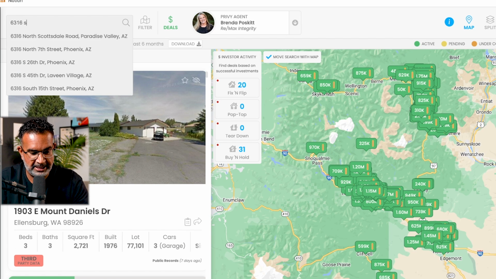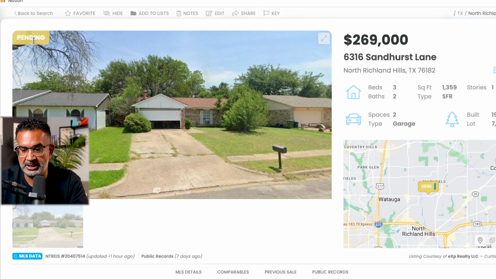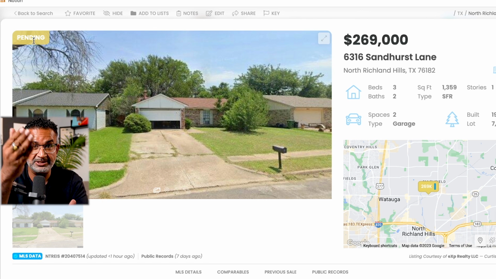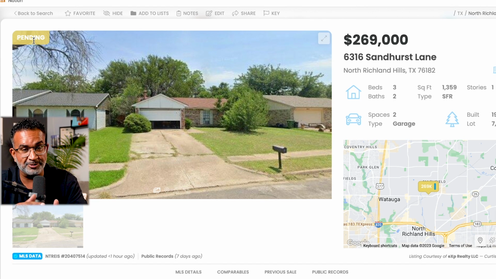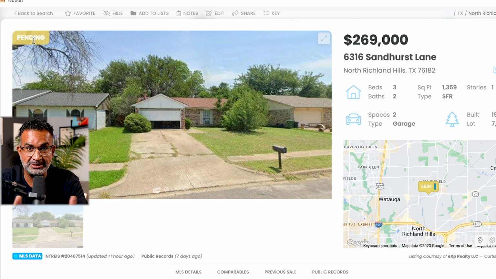The address is 6316 Sandhurst Lane in North Richlands, Texas. Okay, great. This is a deal that we got in, put under contract, and we actually wholesaled this one. So we've made money on this property. As you can see, this was an on-market deal, listed on the MLS. And guys, I'm telling you, on-market is a great way to make money. I didn't have to pay anything for this lead. This lead was literally shown to us by Privy. We saw that it was somewhat priced right, and then we put it under contract.